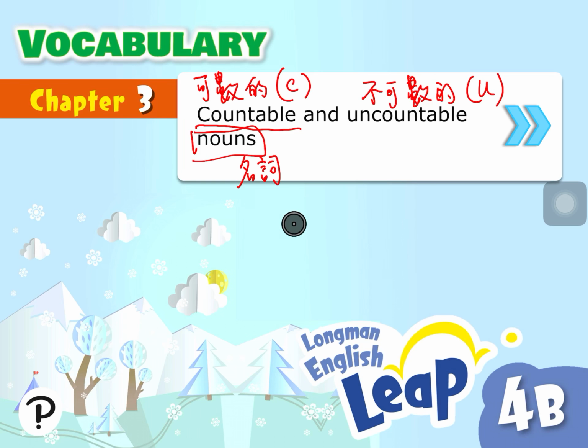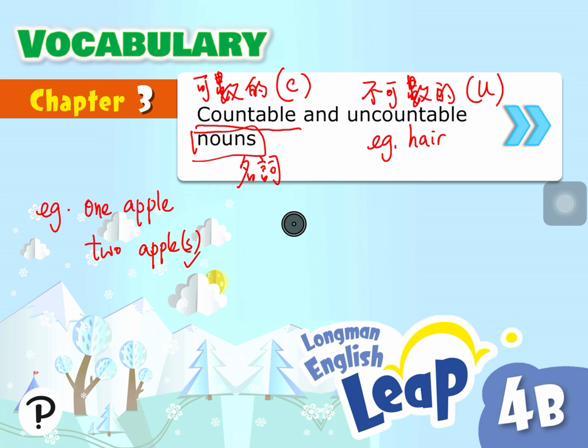Okay, some examples of countables now. For example, 1 apple, 2 apples. So we can add S here, so it is countable. But for uncountable, like hair, because we got too much hair, we cannot add S here.